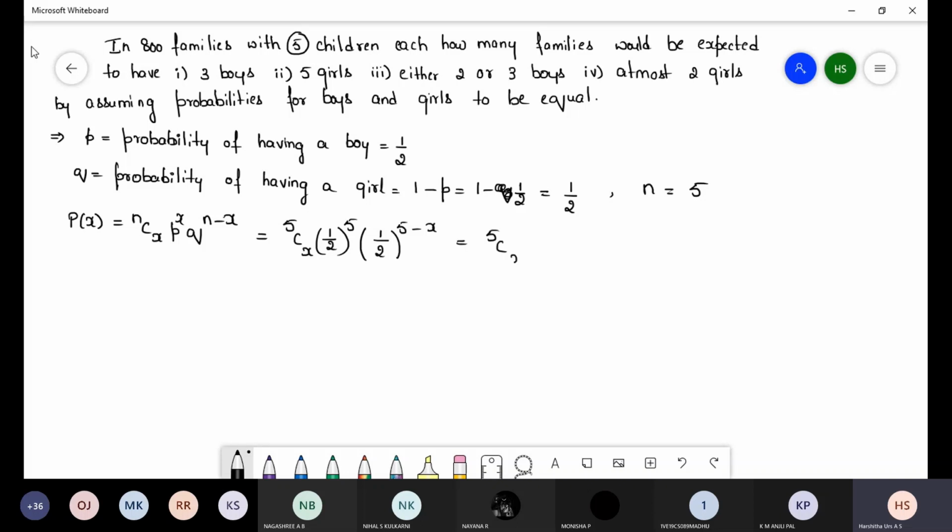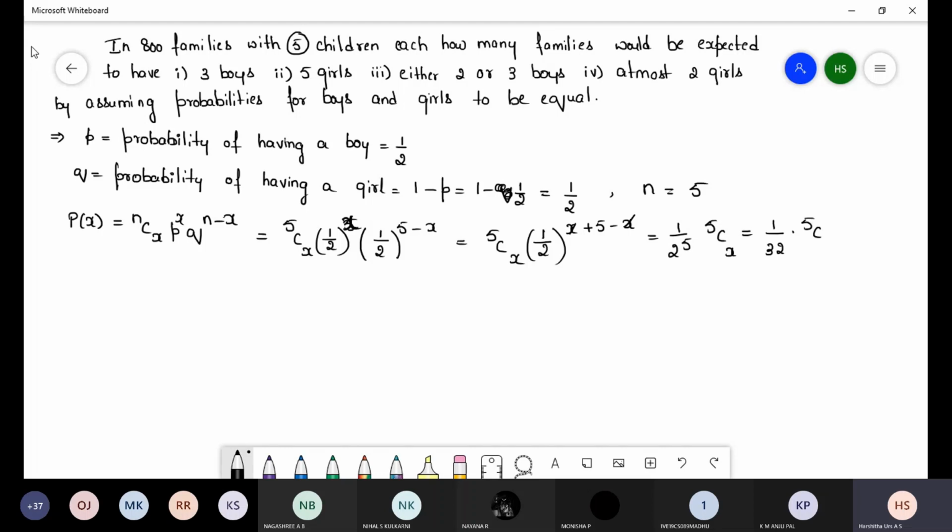When the bases are the same, we can add the powers, so 1 by 2 power x plus 5 minus x. So x will get cancelled: 1 by 2 power 5, 5Cx.